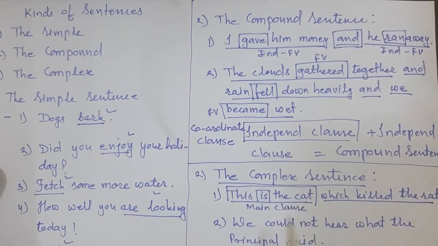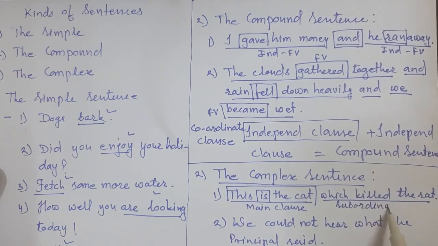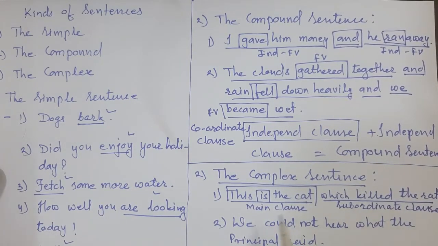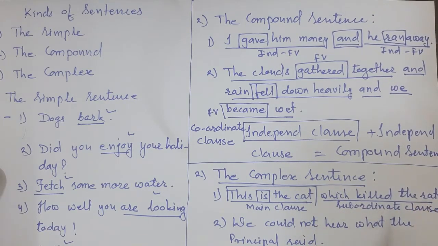And this clause depends on the first clause, the main clause, so it is called a subordinate clause, which depends on the main clause to make sense. So such kinds of sentences are called complex sentences. In a complex sentence we have a main clause and a subordinate clause which depends on the main clause.